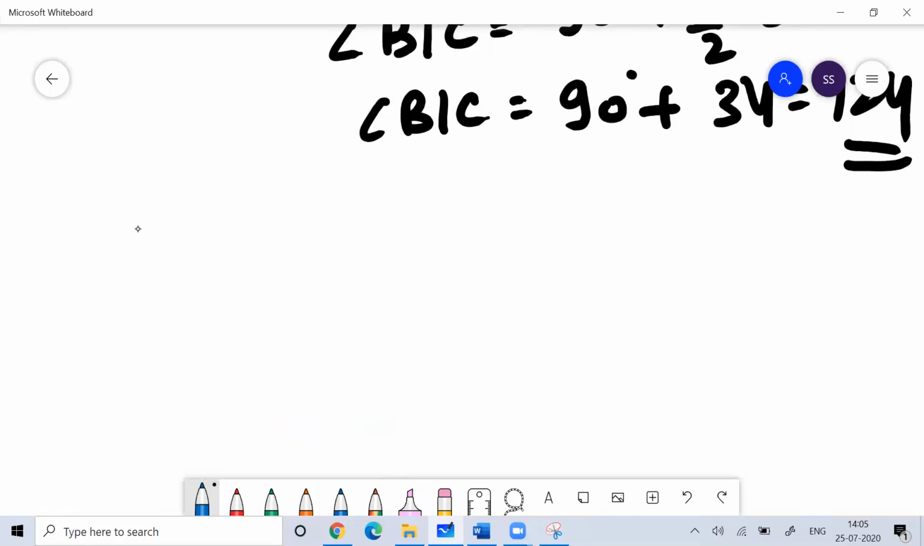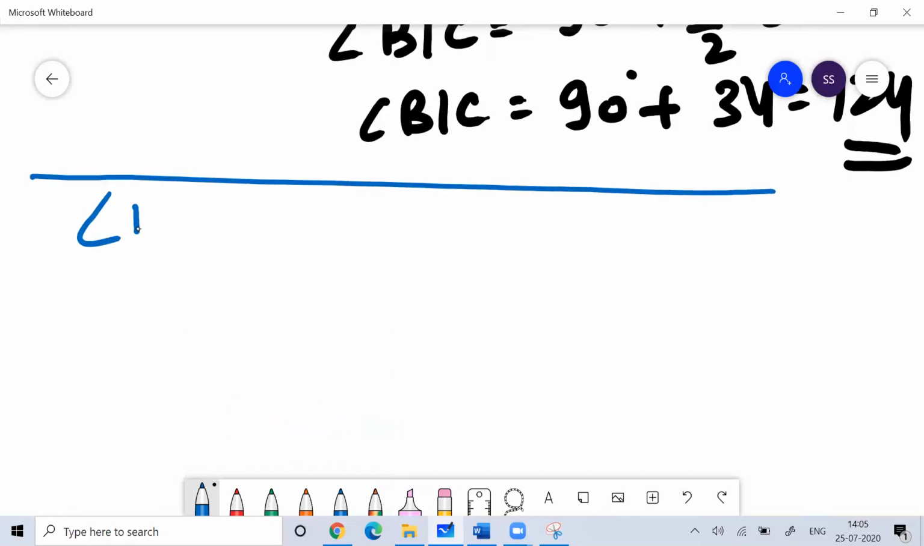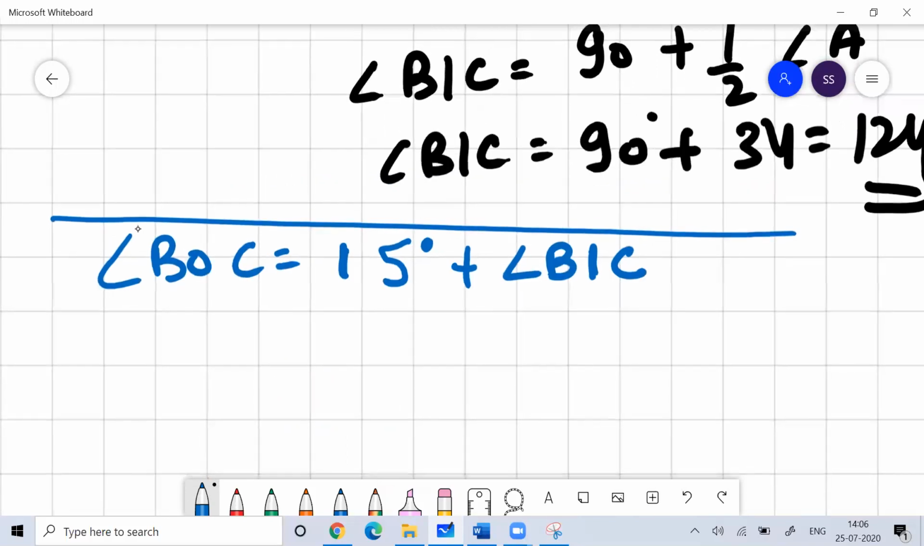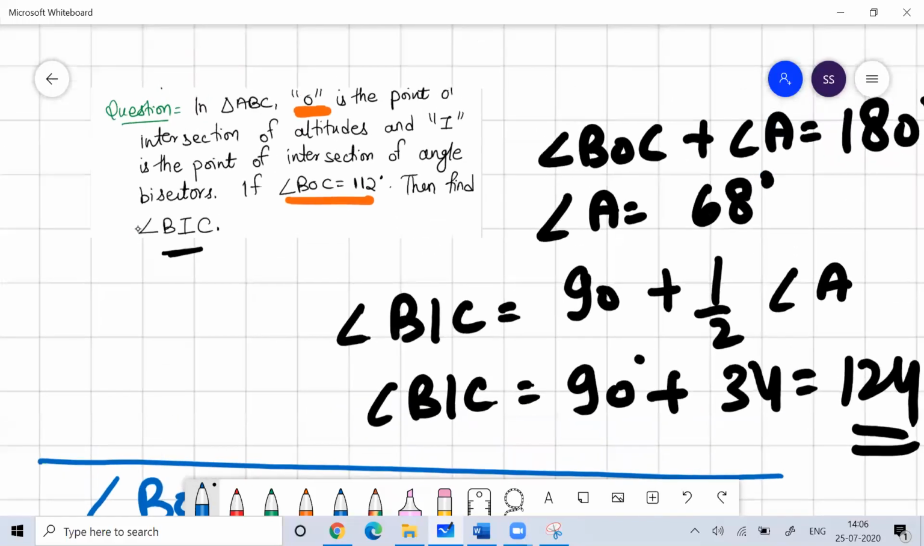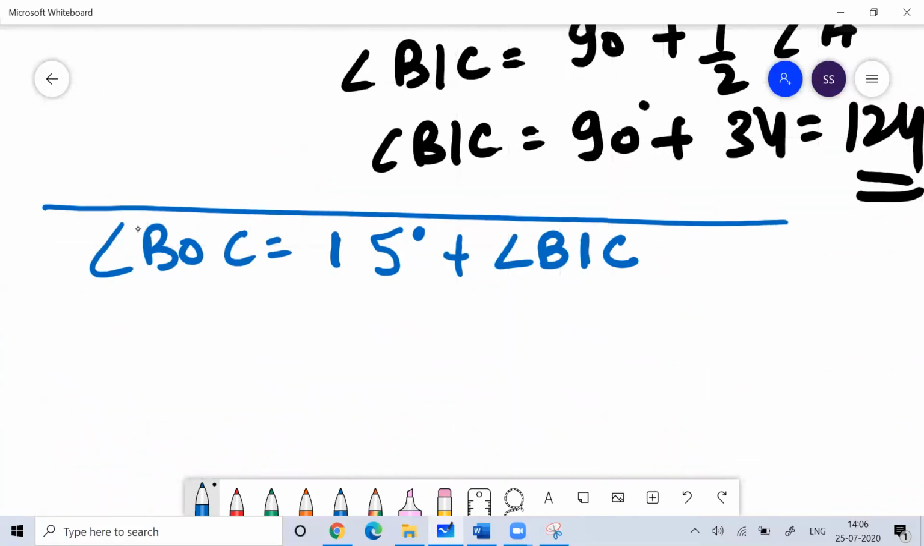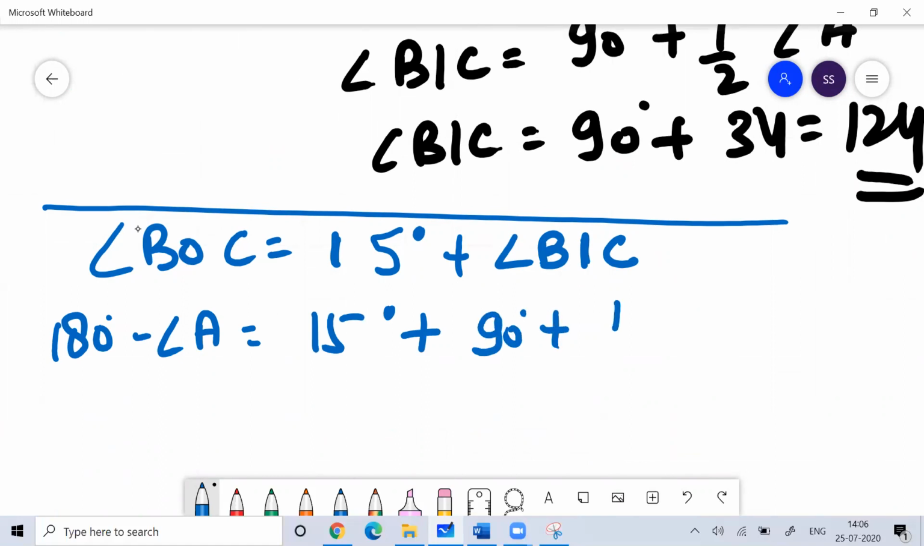So you know that angle BOC is 15 degrees more than angle BIC. Okay, so you can write them in this context. You know that angle BOC plus angle A is 180 degrees. So in place of BOC, I can write 180 minus angle A. This is 15 degrees plus, in place of BIC, I can write 90 plus half of angle A.